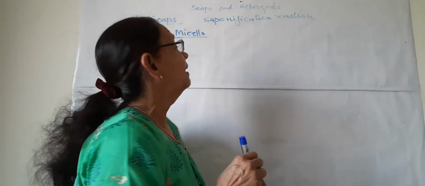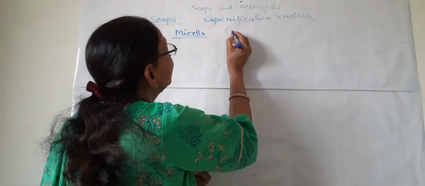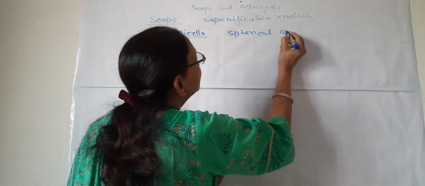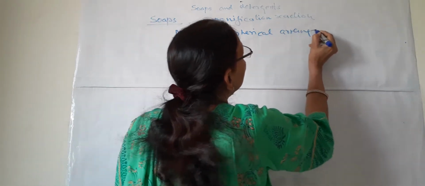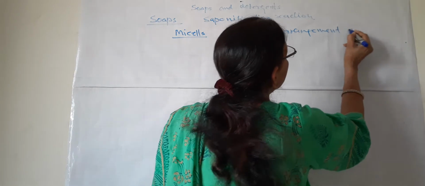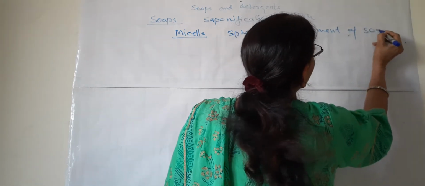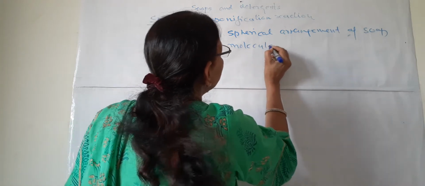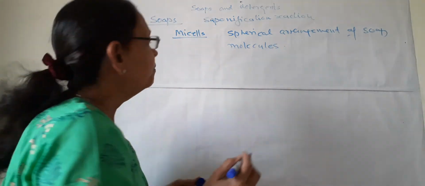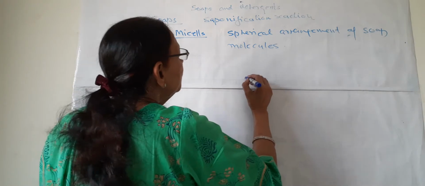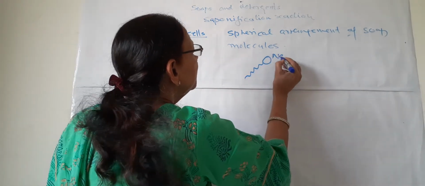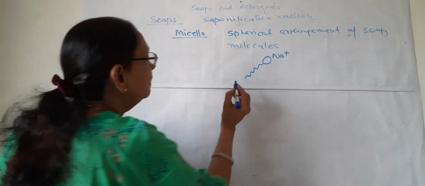Now what is a micelle? Micelle is a spherical arrangement of soap molecules. What is this spherical arrangement of soap molecules? This is one soap molecule with sodium here as a cation.